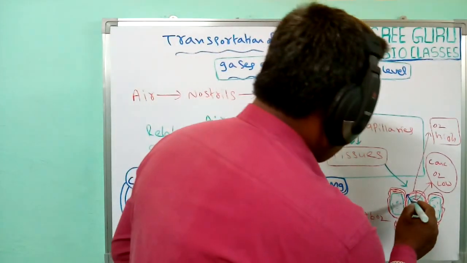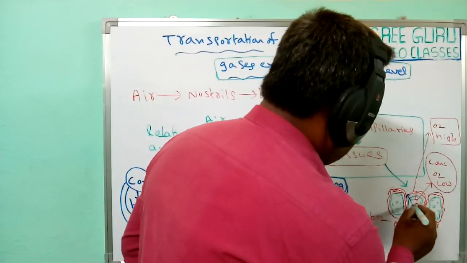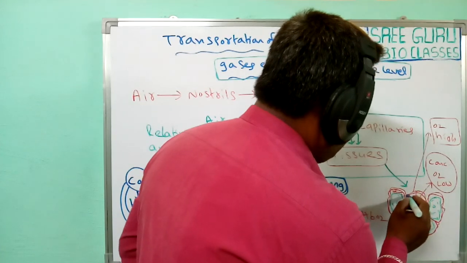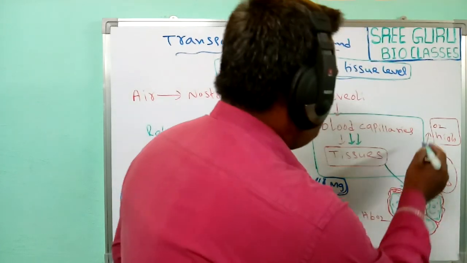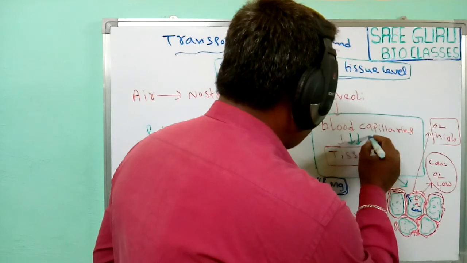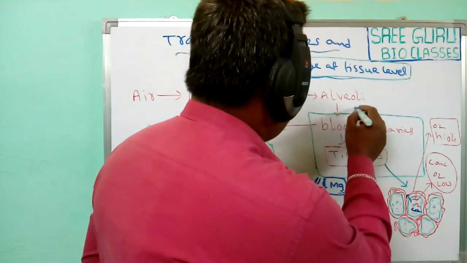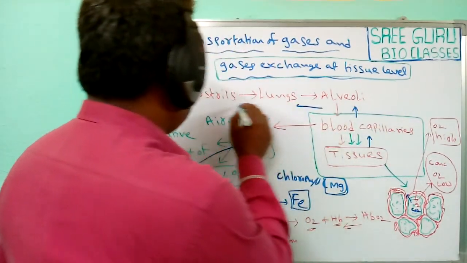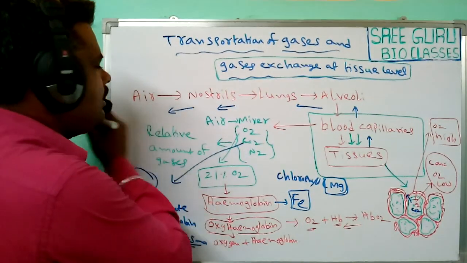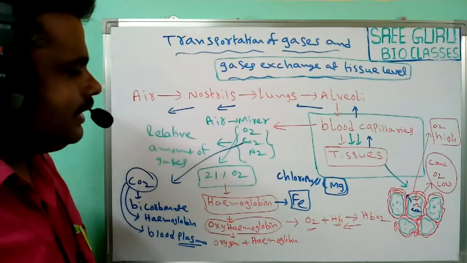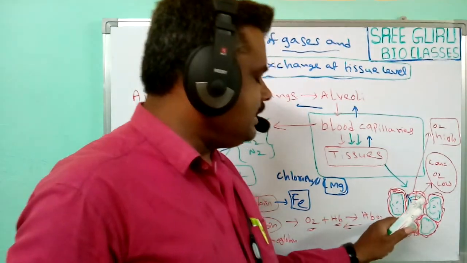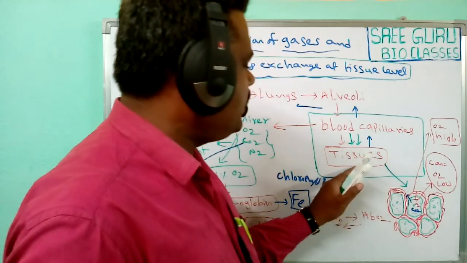Whenever the carbon dioxide present in the cells diffuses into the blood capillaries, it travels from these blood capillaries to the alveoli, to the lungs, to the nostrils, and comes outside. So like this, gas exchange takes place at the tissue level.